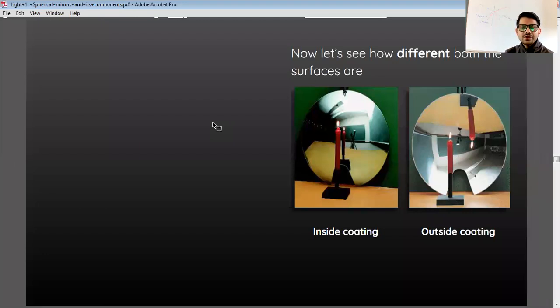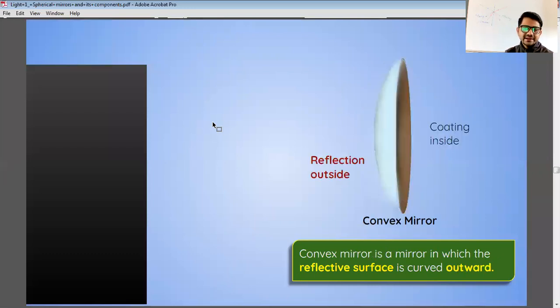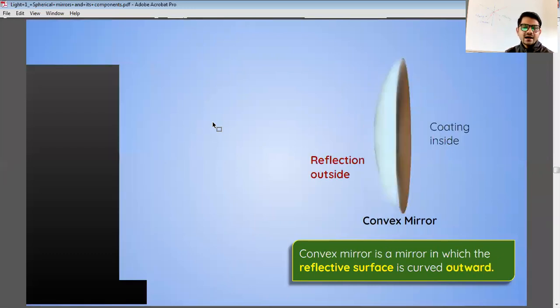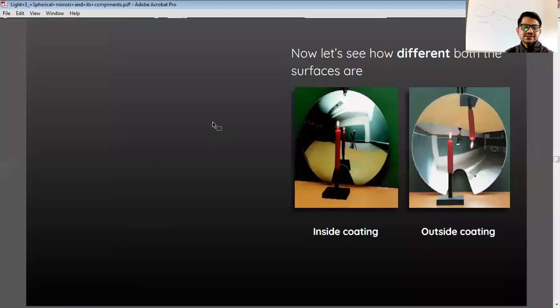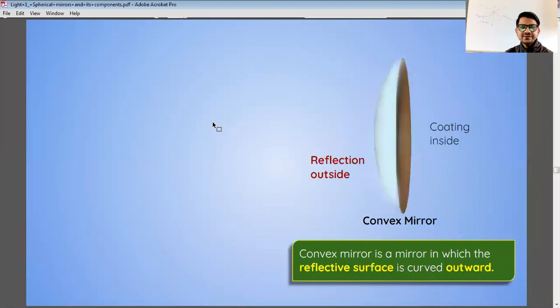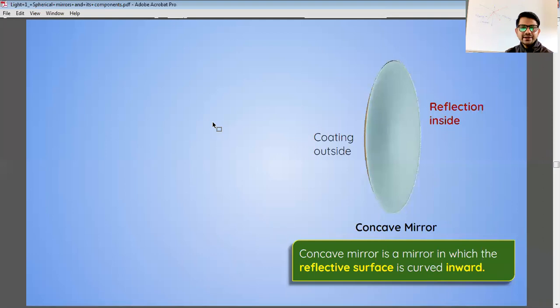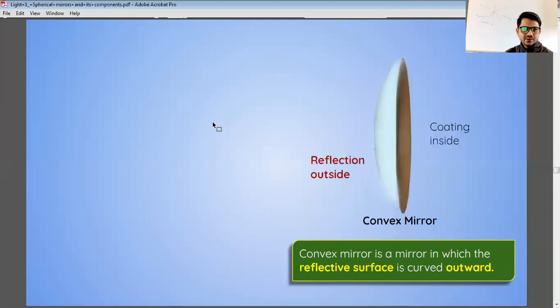That is because of the coating done inside and outside. The outside coating and the inside coating show the image in the same direction and in the opposite direction. Okay.